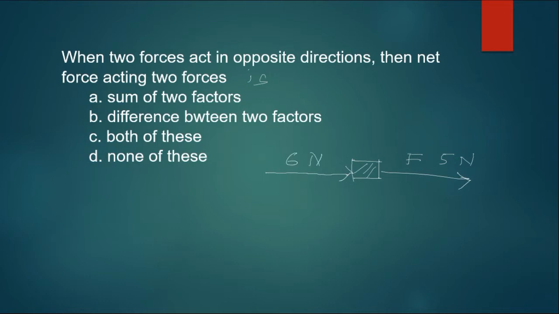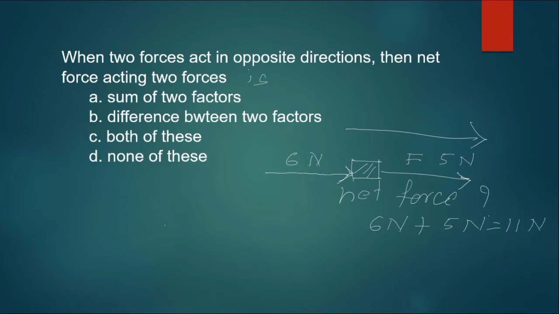So what is the total force here? What is the net force here? Since these forces are applied in the same direction, can you tell me what the net force is? The net force will be the sum of these two forces, 6 newtons plus 5 newtons, which is 11 newtons. So this body will move forward due to the effect of 11 newtons of force.